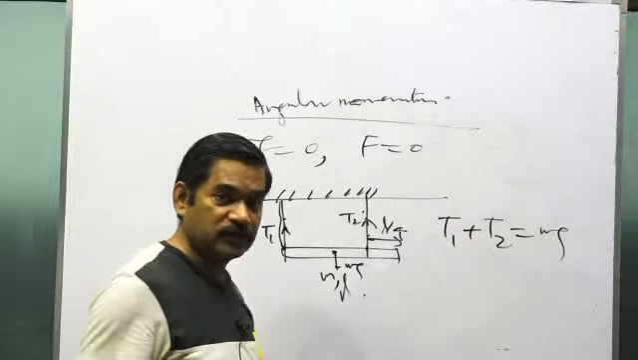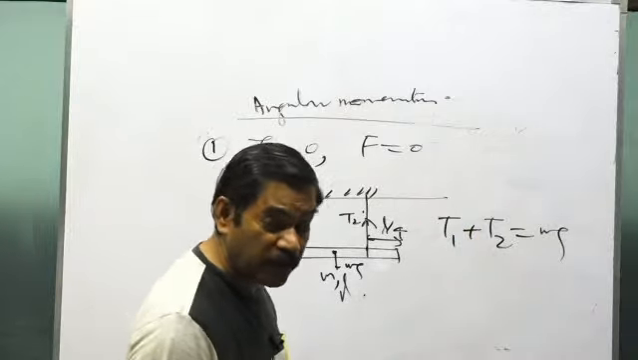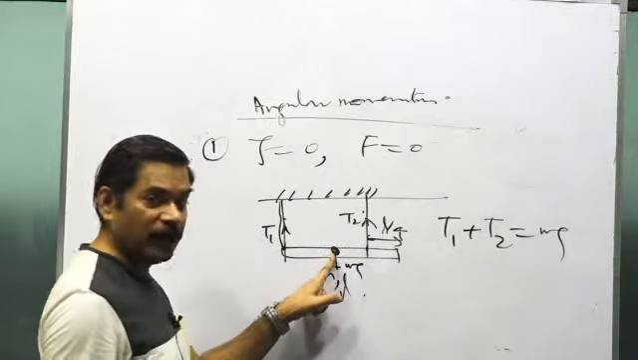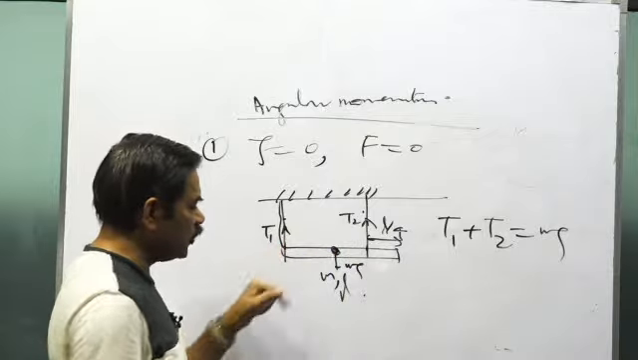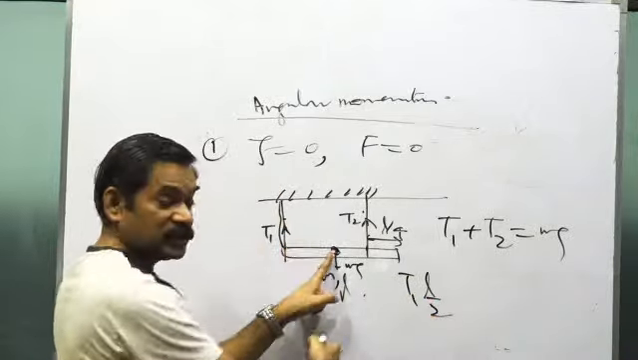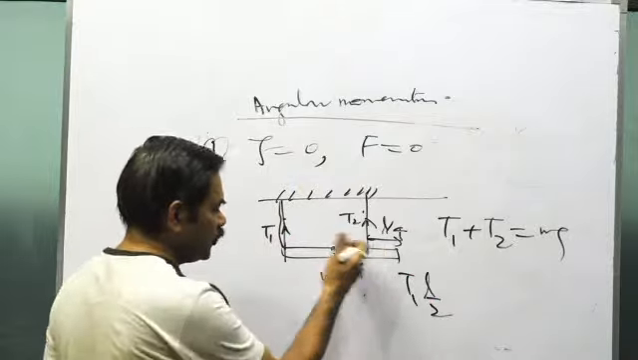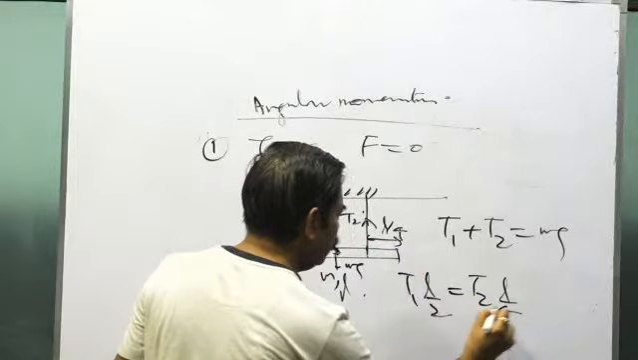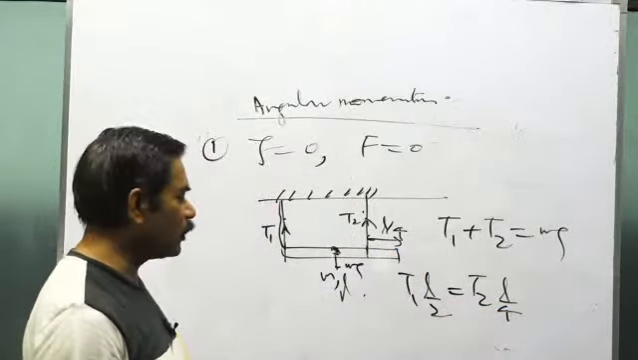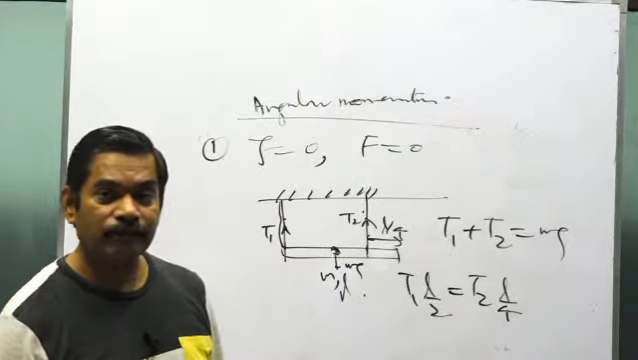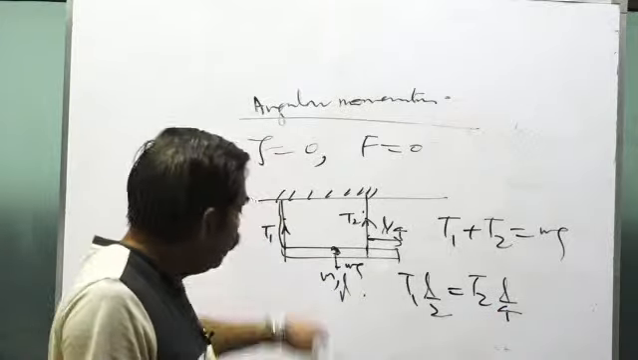Similarly, because the body is not rotating, though torques are acting, I take the torque of forces about the center of mass. The torque of T1 about the center of mass is T1 into L by 2, and that is of clockwise sense. The torque of T2 about the center of mass is of anti-clockwise sense. So the clockwise torque will be equal to the anti-clockwise torque, and the torque of weight mg will be 0.